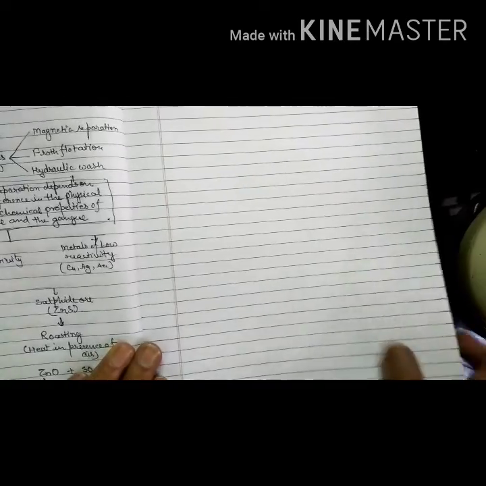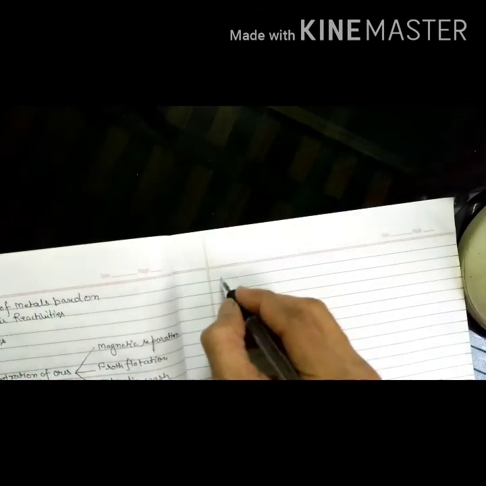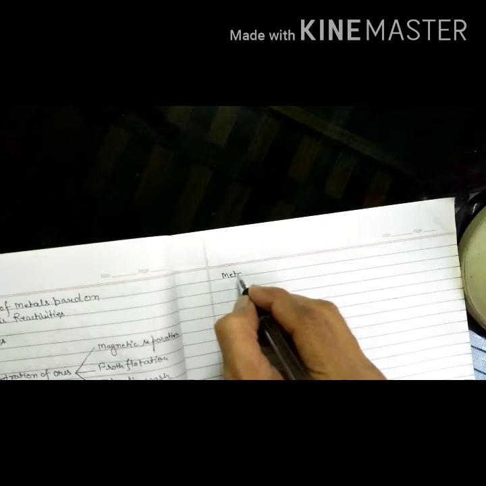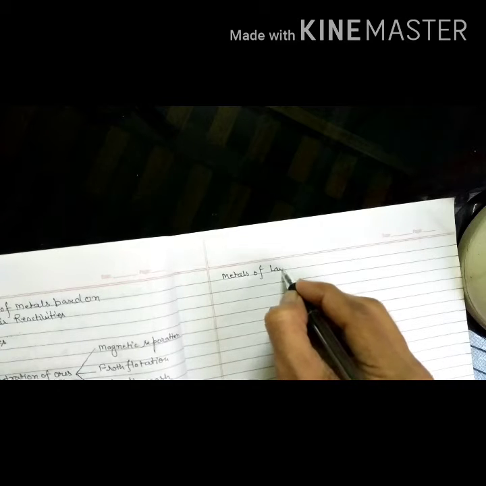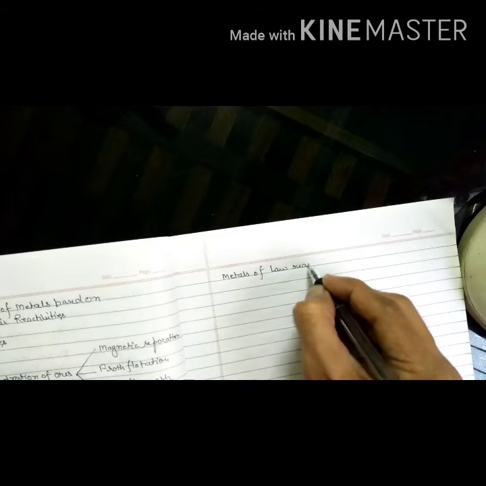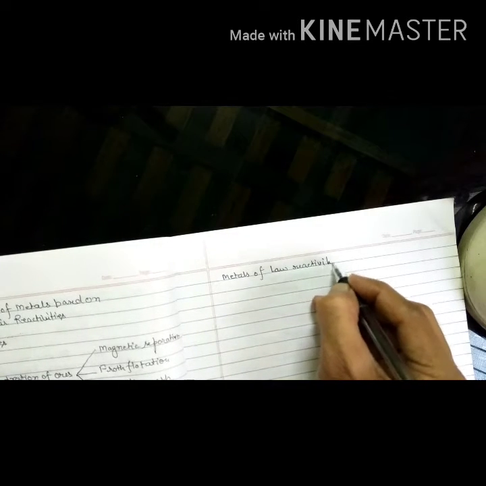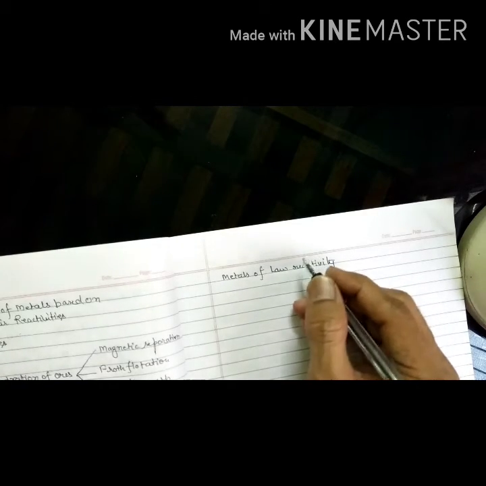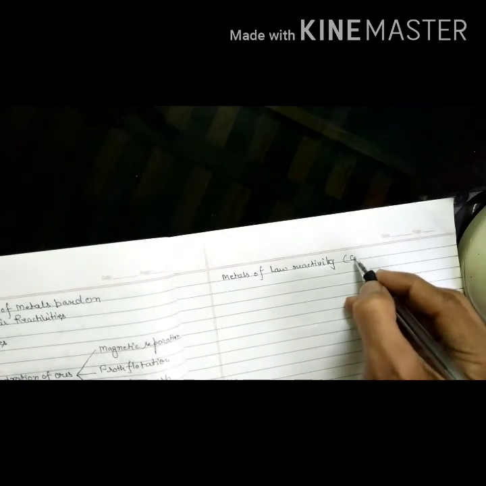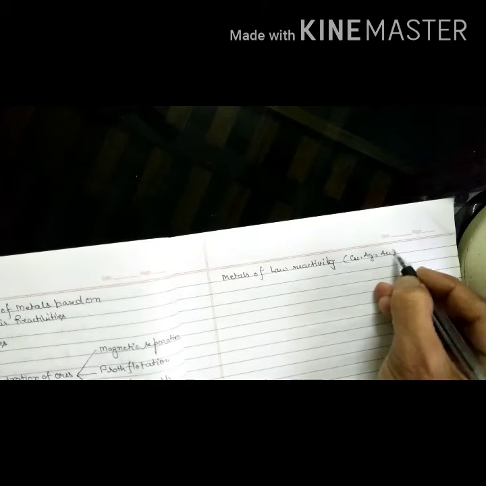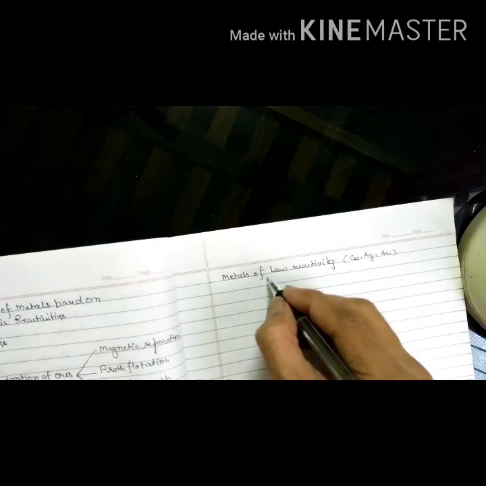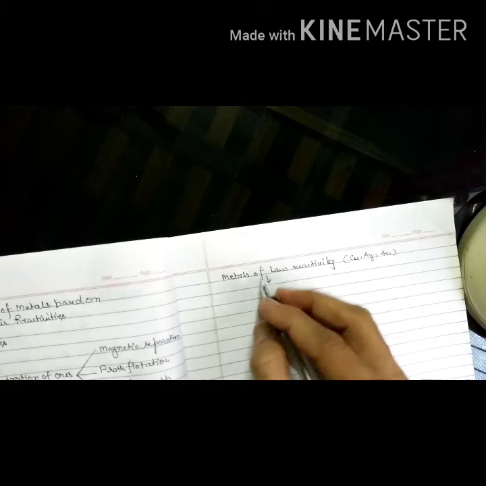Now, metals of low reactivity, such as copper, silver, gold, etc. They are mostly present in the form of sulfide.